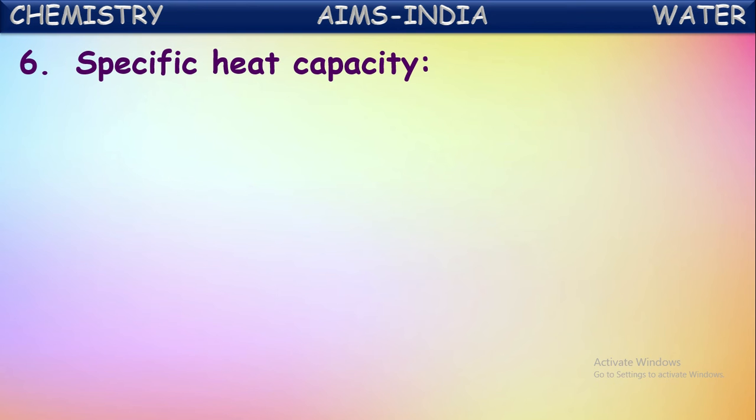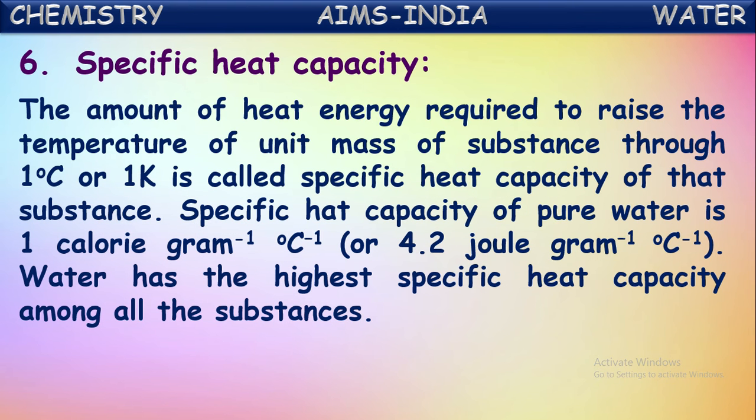Next, specific heat capacity. This is defined as the amount of heat energy required to raise the temperature of 1 unit mass of a substance through 1 degree Celsius or 1 Kelvin, and it is called the specific heat capacity of that substance. So what it is? Specific heat capacity means the amount of heat energy required to increase the temperature of 1 unit mass of a substance by 1 degree Celsius or 1 Kelvin.